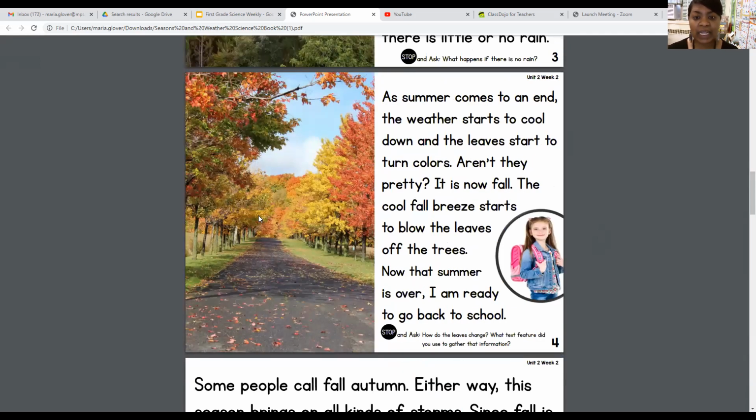As summer comes to an end, the weather starts to cool down and the leaves start to turn colors. Aren't they pretty? It is now fall. The cool fall breeze starts to blow the leaves off the trees. Now that summer is over, I am ready to go back to school. How do the leaves change?